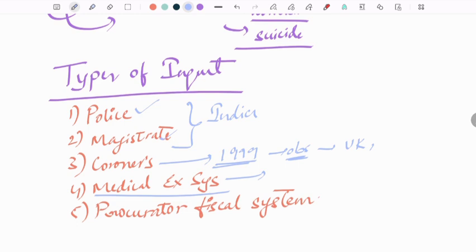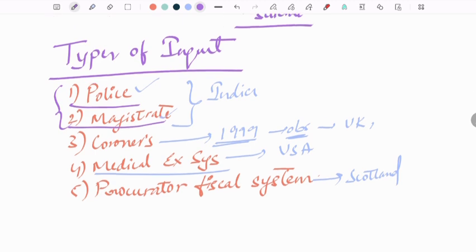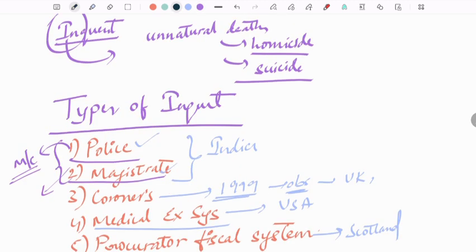And medical examiner system and procurator fiscal system are not at all done in India. And medical examiner system is present in USA. Procurator fiscal system is present in Scotland. Now we will discuss in detail about this police and magistrate inquest. So of this, police inquest is the most common inquest and magistrate inquest is the most superior form of inquest in India.